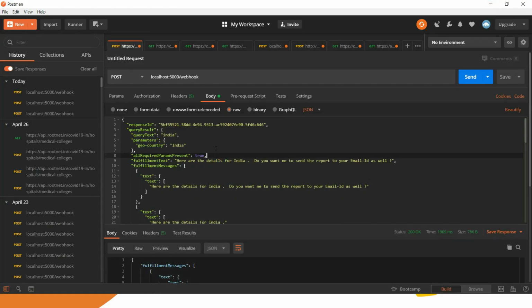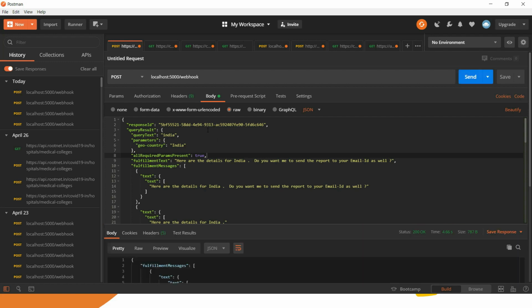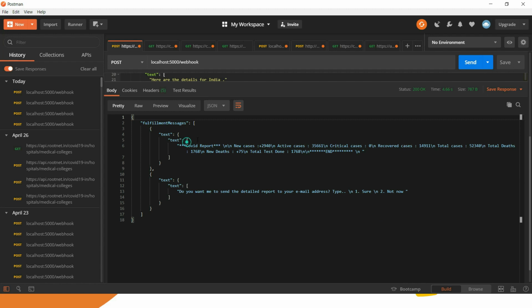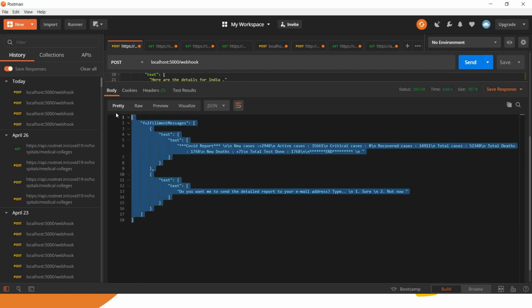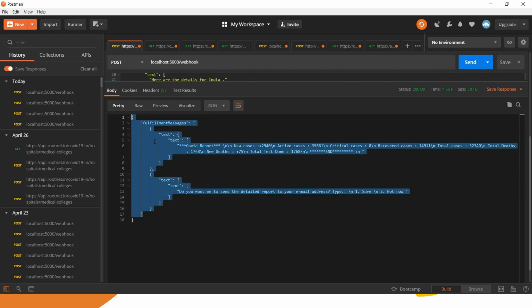So just copy and paste it. I have already done that, and now you have to send the request. Postman is acting like Dialogflow basically in this case. You can see over here that it is giving me the proper response, and the same response we are returning to Dialogflow. Dialogflow will parse the response and make sure the response looks like this only, because Dialogflow won't be able to understand it otherwise.